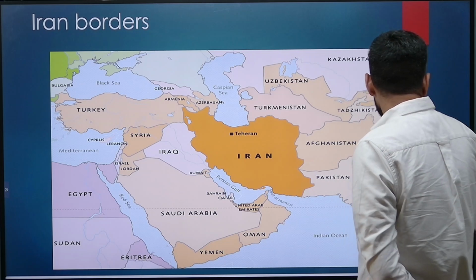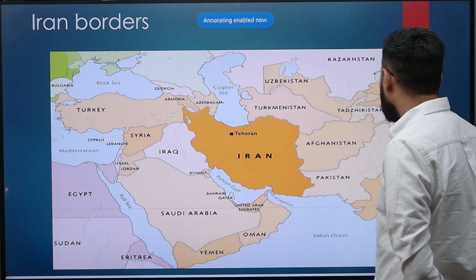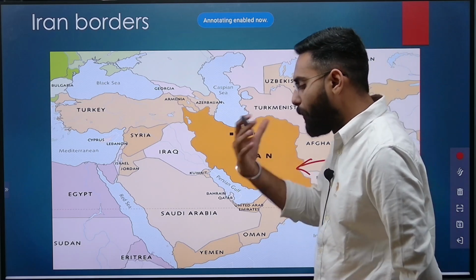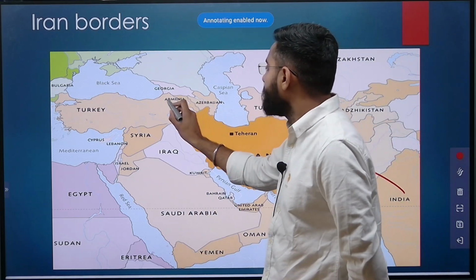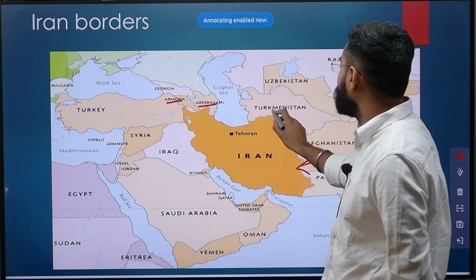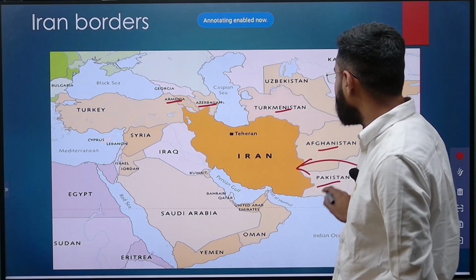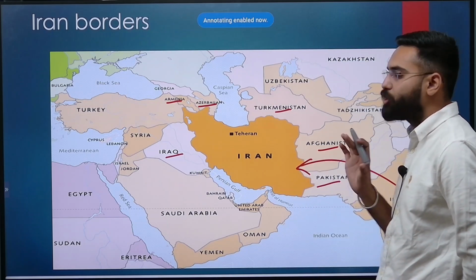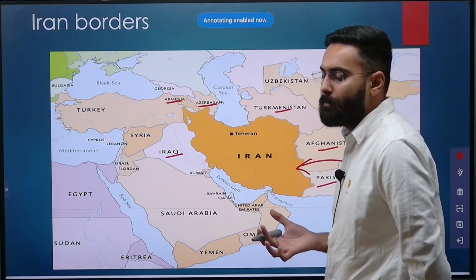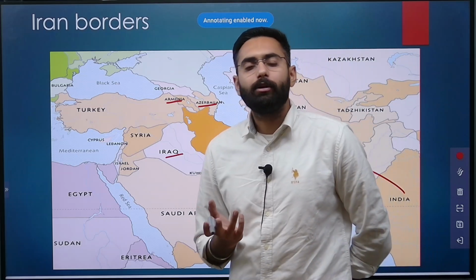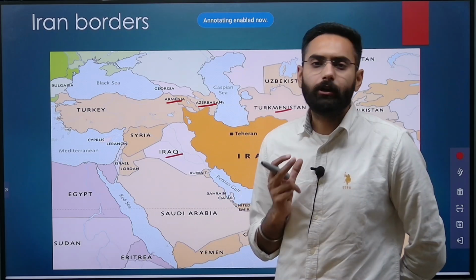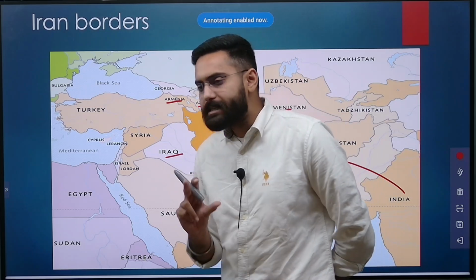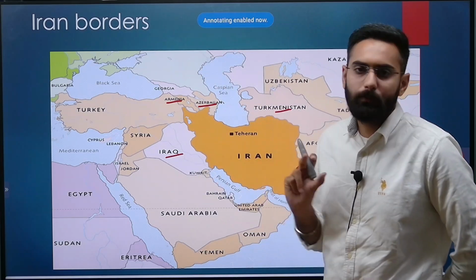Iran is strategically located near India and is part of India's extended neighborhood policy. The border states of Iran encompass Armenia, Azerbaijan, Turkmenistan, Afghanistan, Pakistan, and Iraq. These are the countries which share their land borders with Iran. But also from the UPSC point of view, there are two particular water bodies which are very important with respect to Iran, because Iran shares borders with those water bodies too.